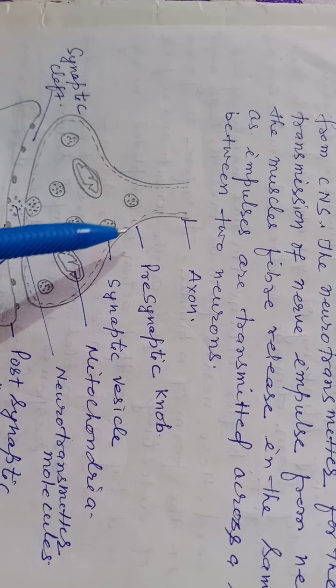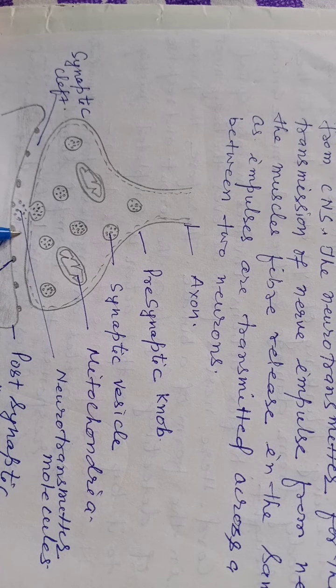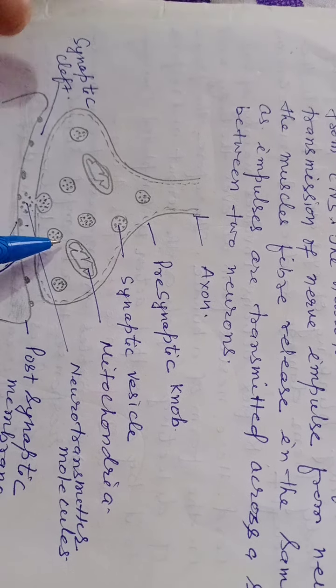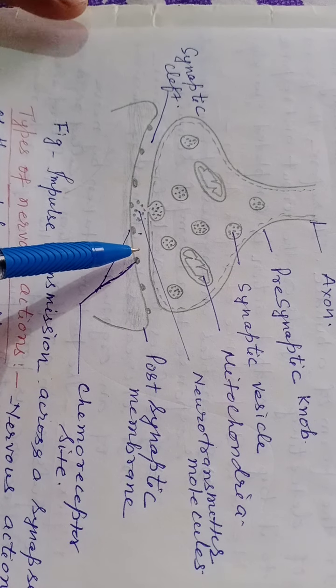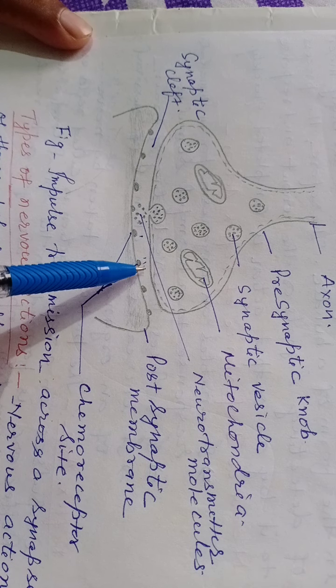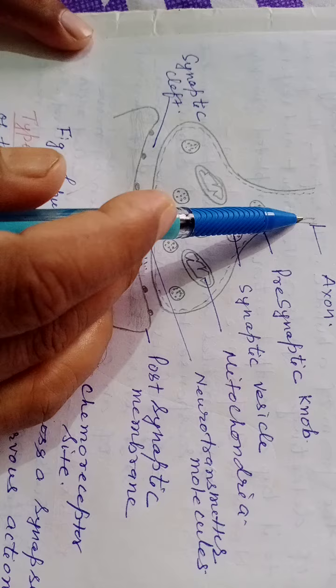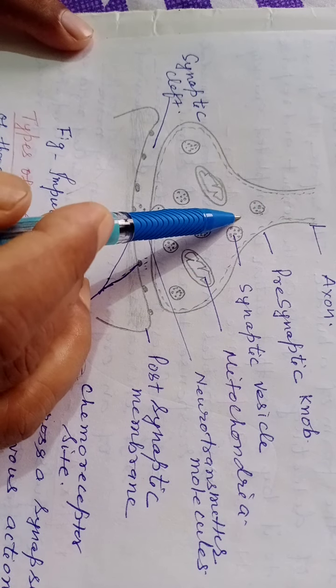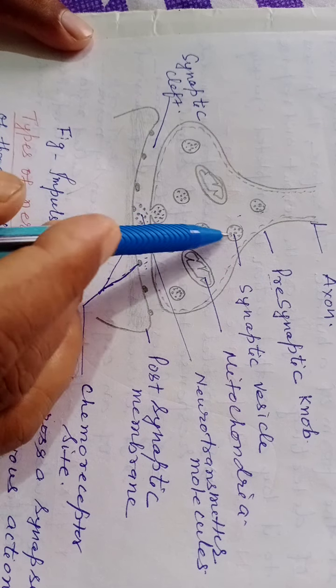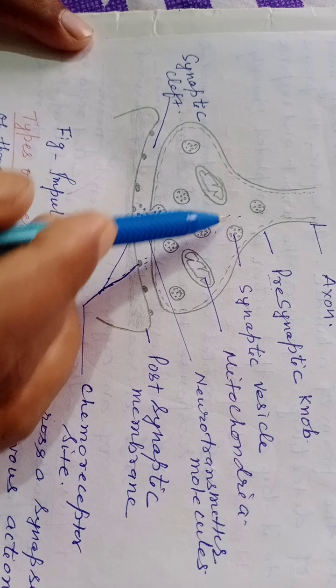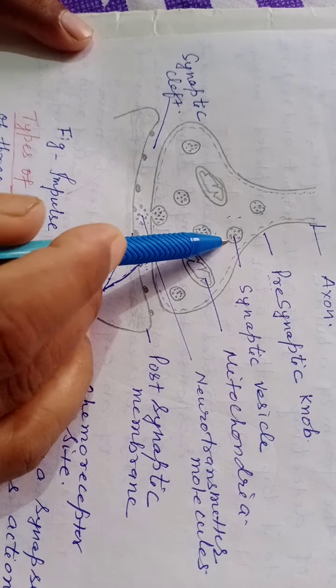Here this is your axon, this is your gap, that is called synapse. The axon, presynaptic knob, pre means पहले, presynaptic knob, synaptic vesicles.